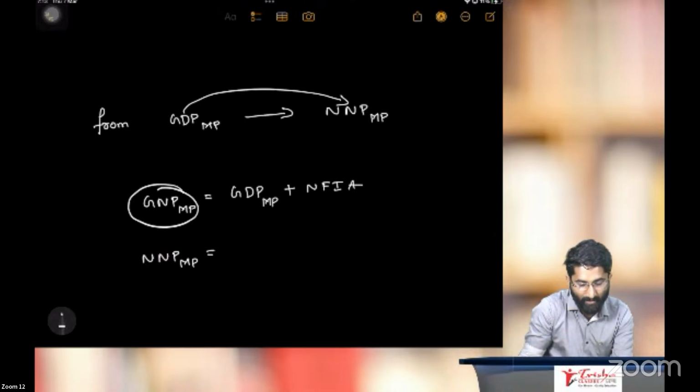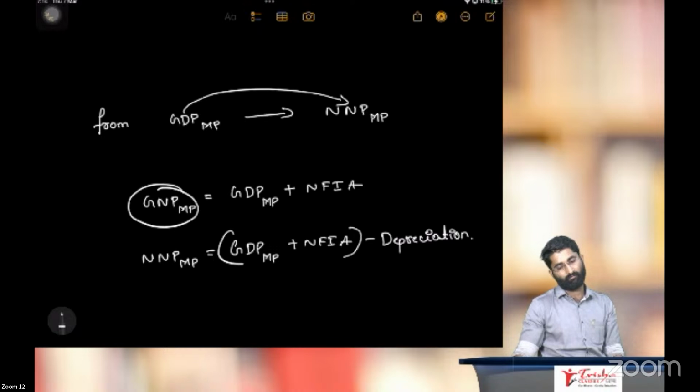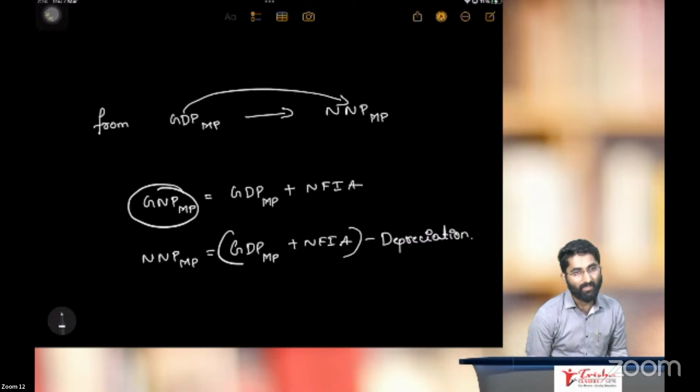What is gross national product at market price? You have to repeat this: GDP at market price plus net factor income from abroad minus depreciation. How many of you agree with this? This is actually the easiest task which I have given you.